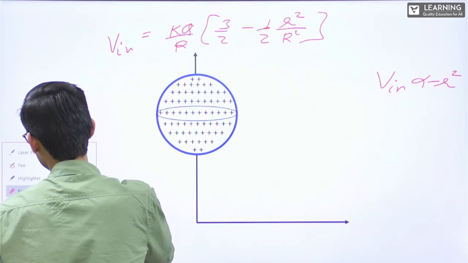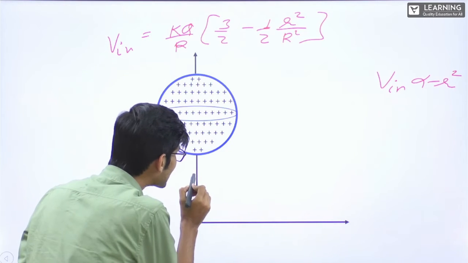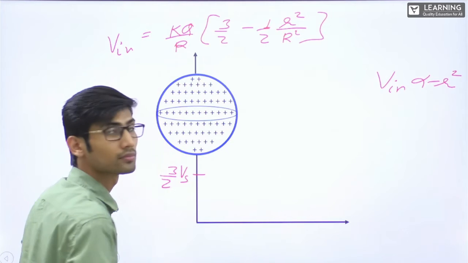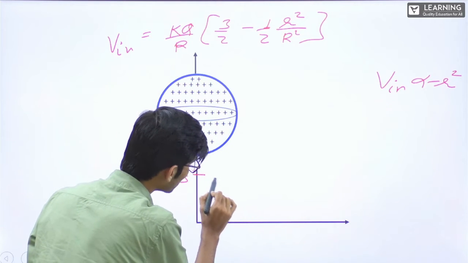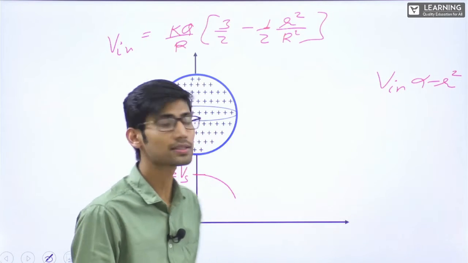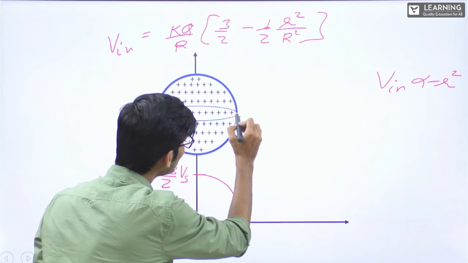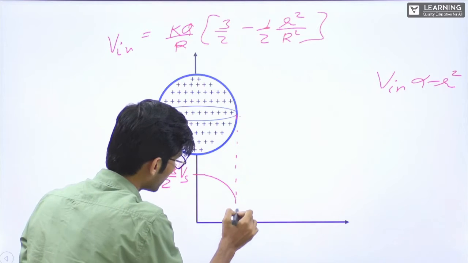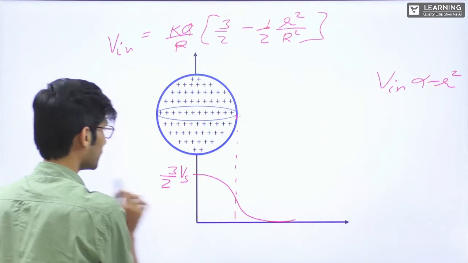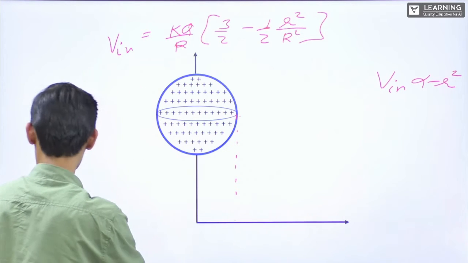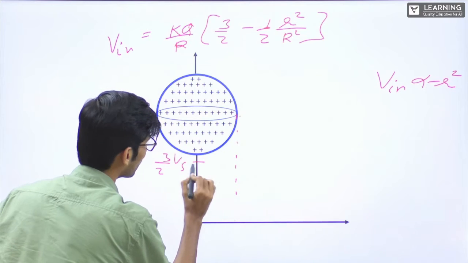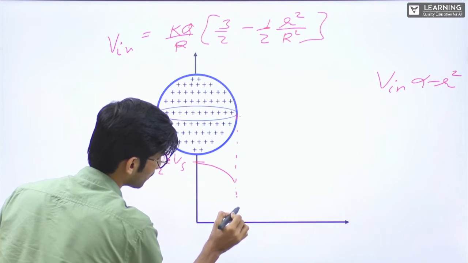So now see, first of all, at the center, it is 3 by 2 Vs. Then it starts coming down like this, as V in is proportional to minus r square. Then the moment it crosses the surface, V outside will be inversely proportional to r, like this, right? I will make it properly. From here, let me start: 3 by 2 Vs, then it will go like this.